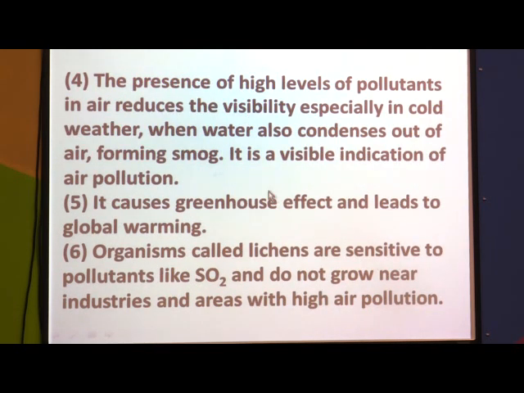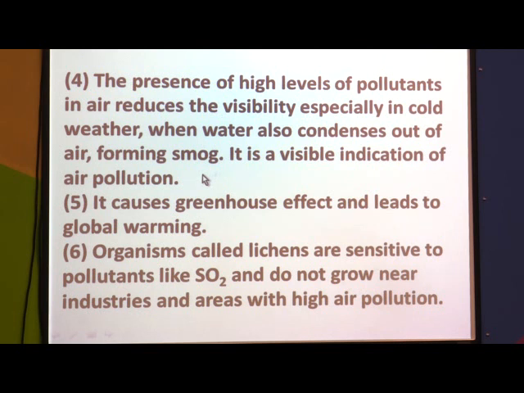The next effect is that the presence of high levels of pollutants in the air reduces visibility, especially in cold weather, when water also condenses out of the air. You must have heard about accidents taking place in the winter season in cities like Delhi. Why does it occur? Because in Delhi there is a very high level of pollutants in the air.